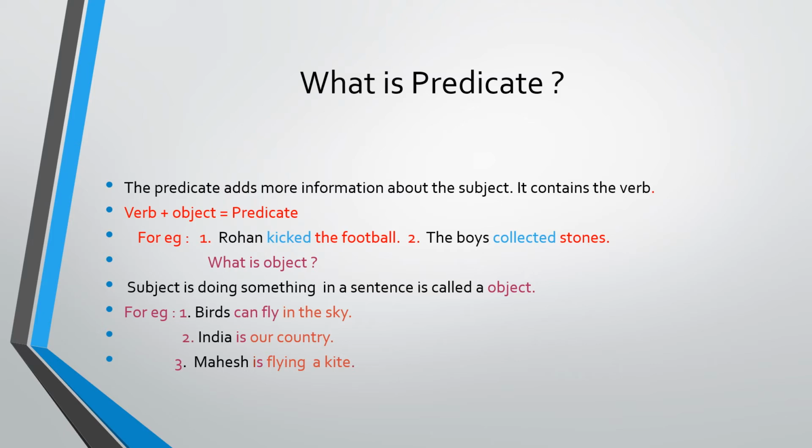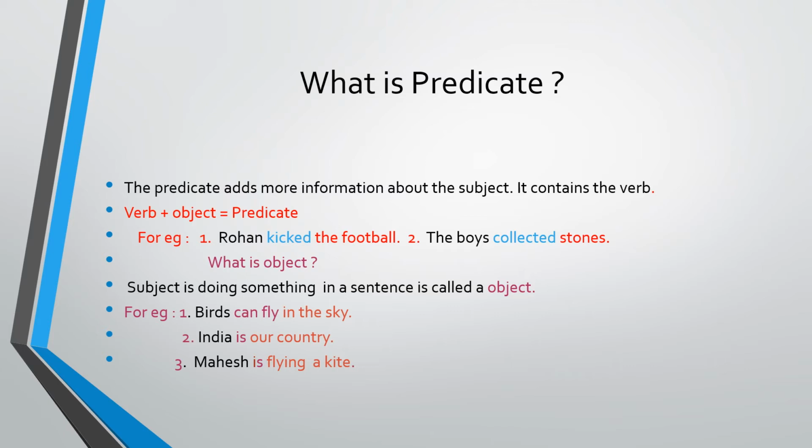So the verb and the object become a predicate. Understood what is predicate? Verb plus object becomes predicate. Means what the subject says. First, what the subject is doing, in a verb we can get. And what the subject does, that is called the object. And a verb plus object becomes a predicate.